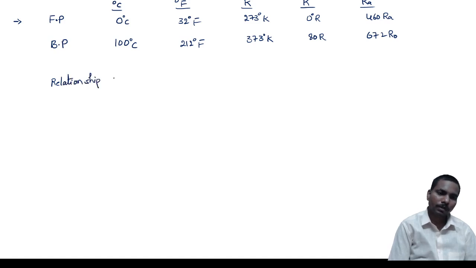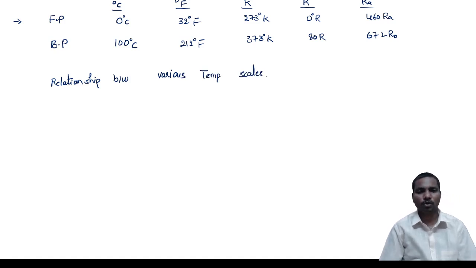Now I want to take the relationship between various temperature scales. I want to make all the numerators equal to 0. These are just some tricks to remember.